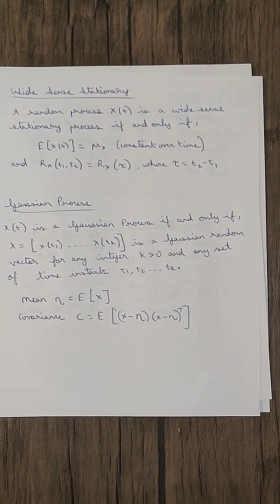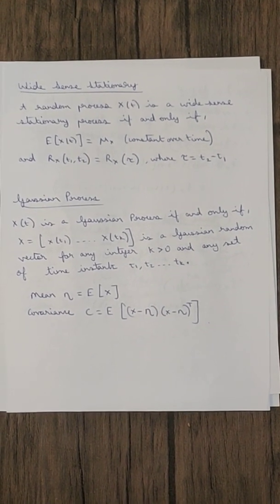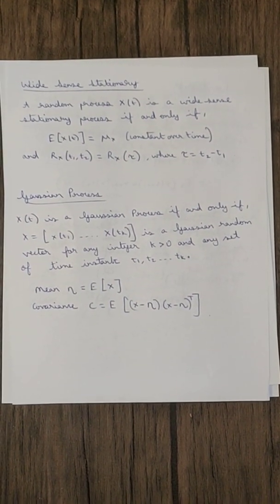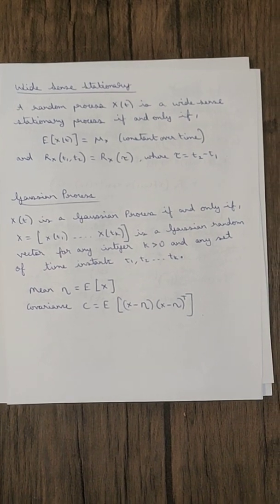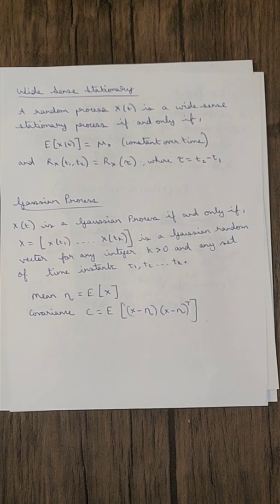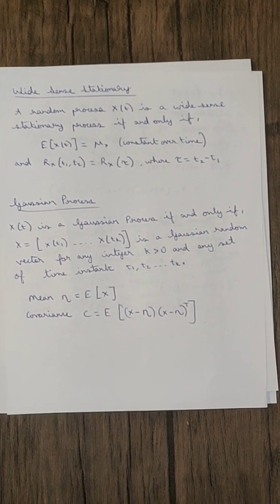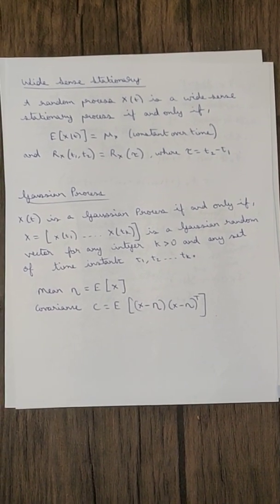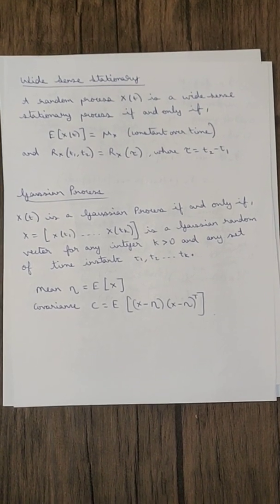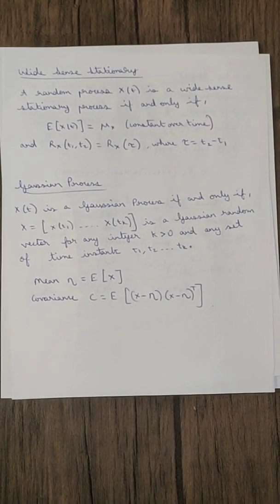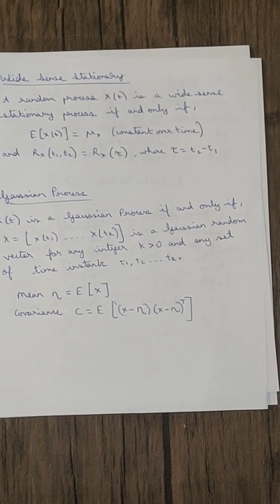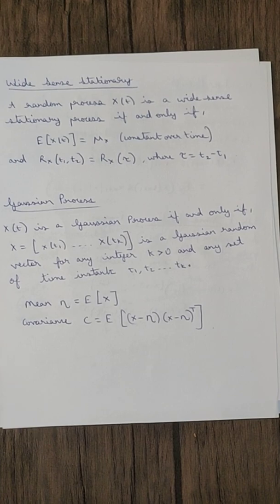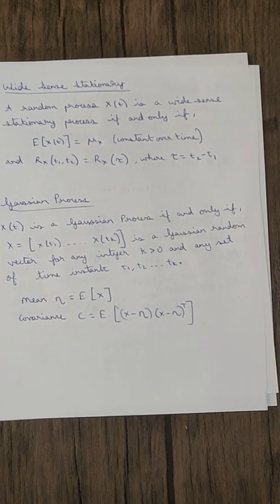So here we'll be discussing a few more properties of random processes. First, let's talk about wide-sense stationary. A random process X(t) is a wide-sense stationary process if and only if the mean, which is the expected value of X(t), is a constant μ_X over time, and the autocorrelation function R_X(t1, t2) is a function of the time difference τ, where τ is t2 minus t1. So R_X(t1, t2) is just R_X(τ). It doesn't depend on time, but only depends on the difference in time.